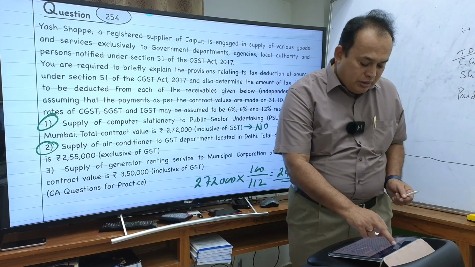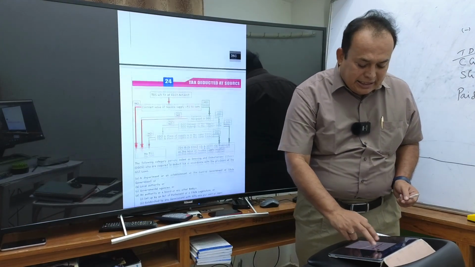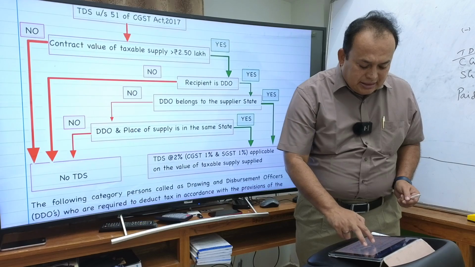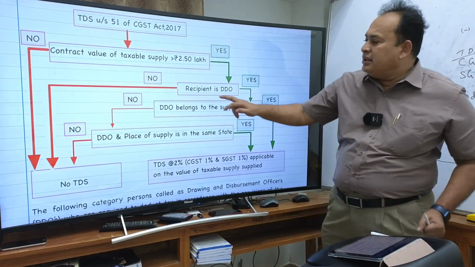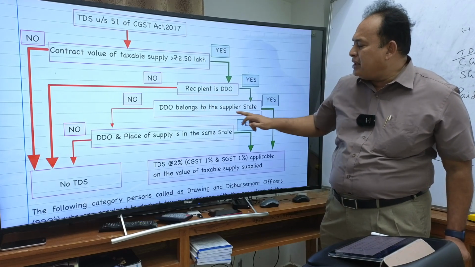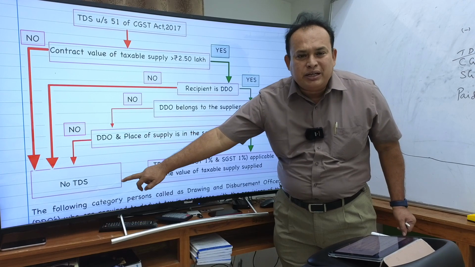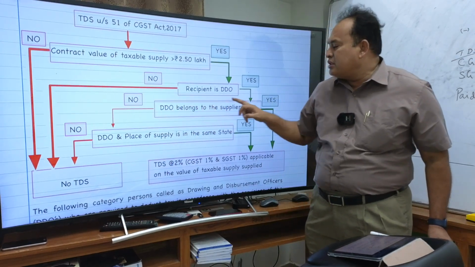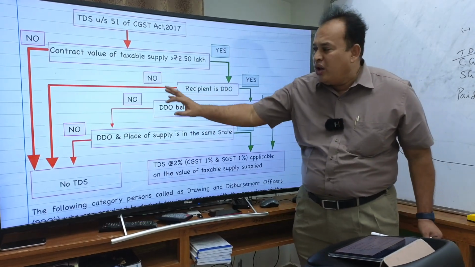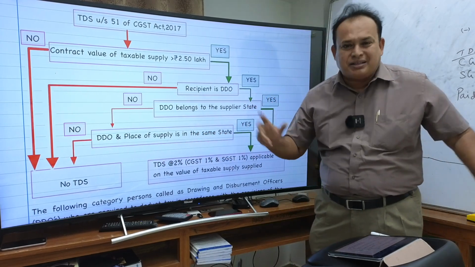Sorry, I won't accept this. I said, if the DDO does not belong to the supplier's state, do not stop and conclude no TDS. If it is no, then test whether the DDO and the place of supply are in the same state or not.